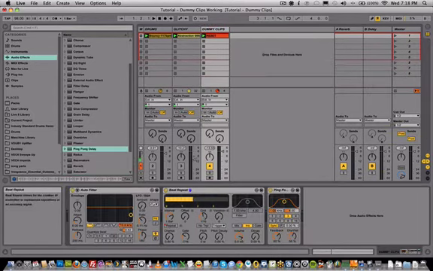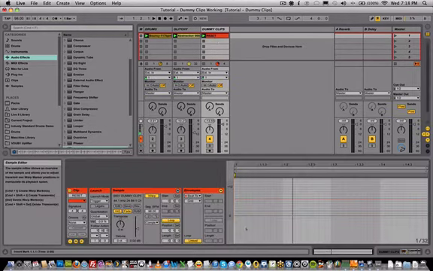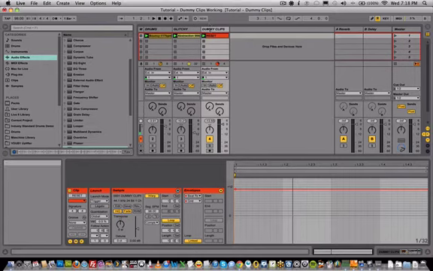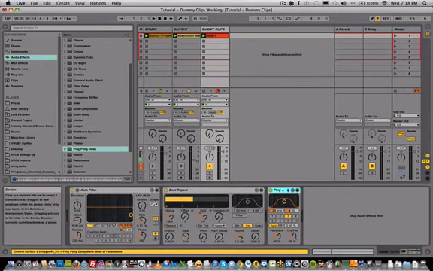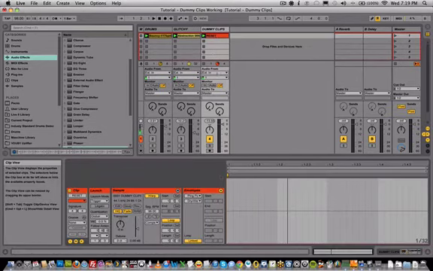The second thing that we're going to do is automate the grid. So we'll click on grid, double click the clip, and we'll just set a point here, maybe drag it up to a quarter. That way when we launch this clip, it'll reset it to a quarter. Finally, the ping pong delay, we're going to want to automate the dry wet. We'll drag this down to 0%. Double click this, ping pong, dry wet, add a breakpoint, and now when we launch this clip, it'll reset down to 0% on the dry wet settings.